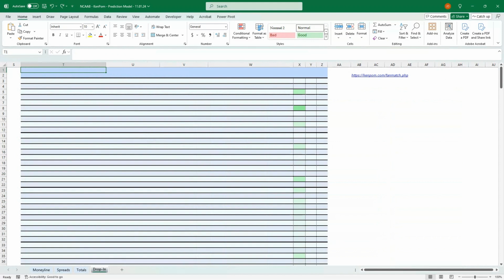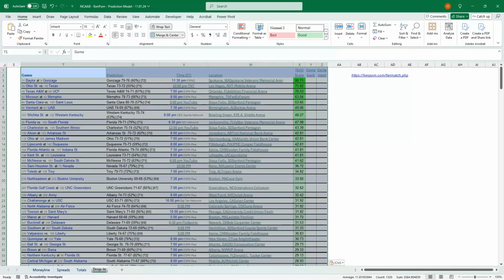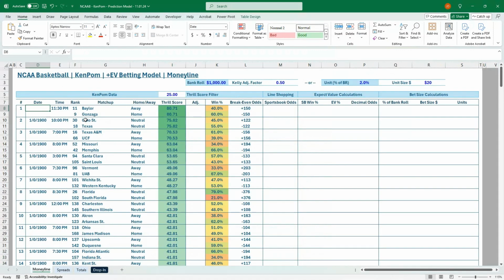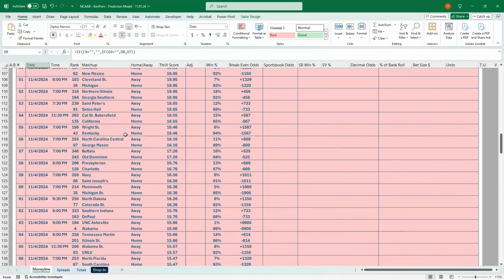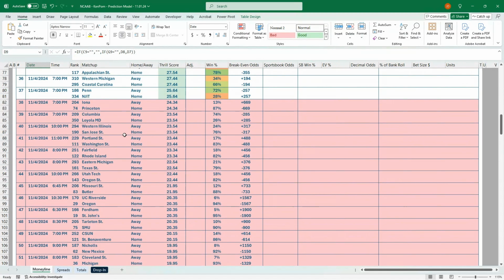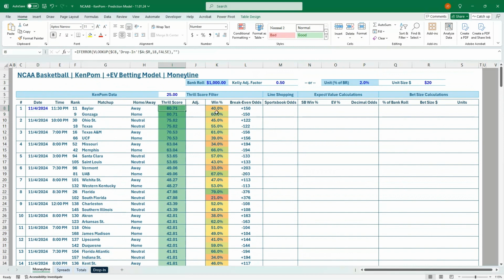So I'm just going to go back to KenPom and just do a quick copy-paste, just highlight everything on that FanMatch tab. I'm just going to paste it in here, and we're going to be able to have all those games brought in. And with that, we've got one update here of just the date. And we are good. So now every single matchup for opening night of college basketball is pulled in. You can see we've got the thrill score, the win-loss, and then convert that to break even.